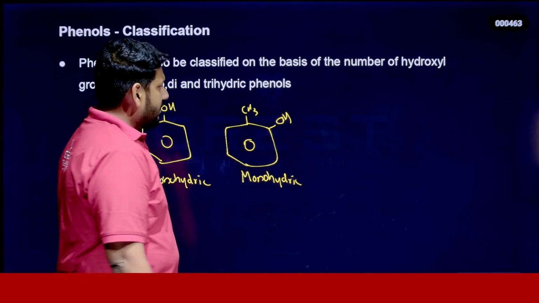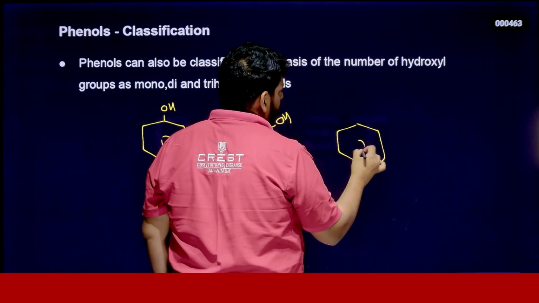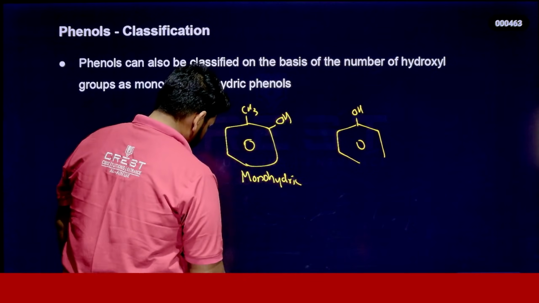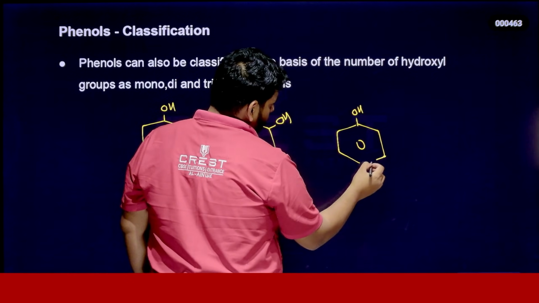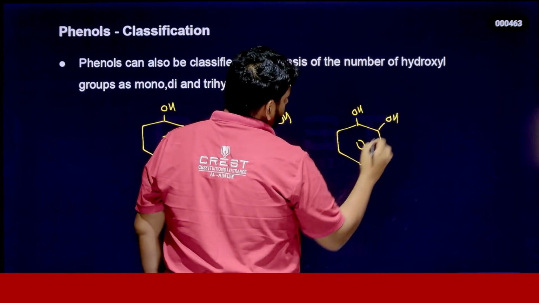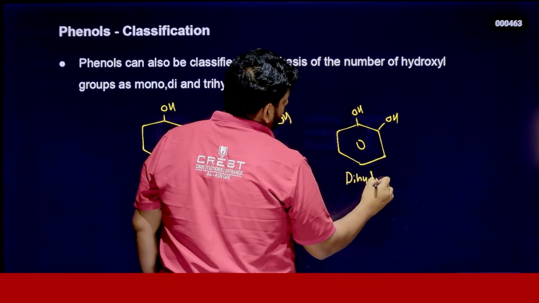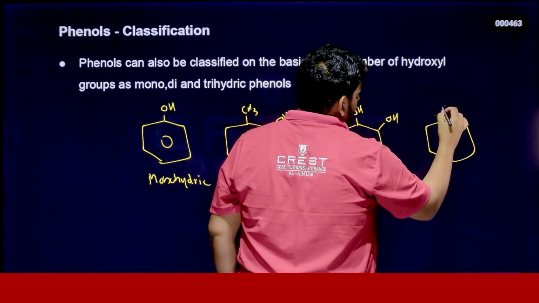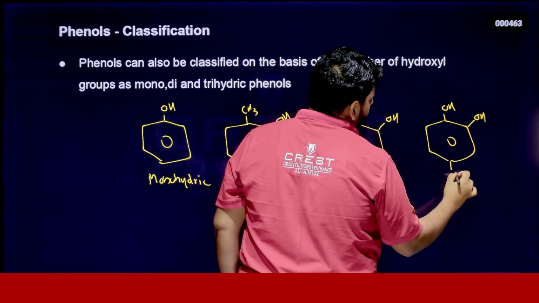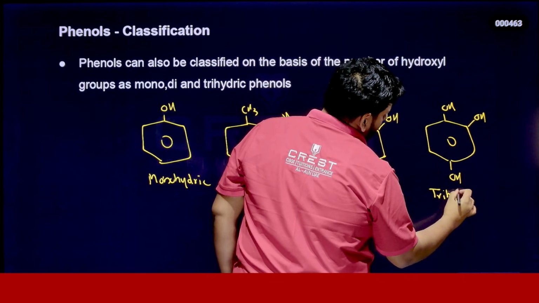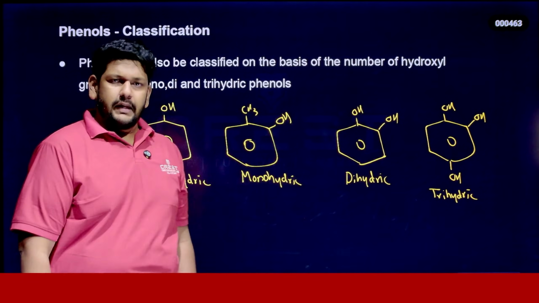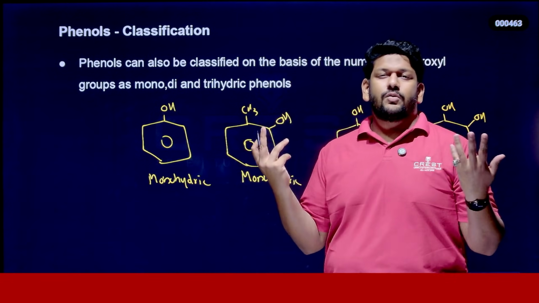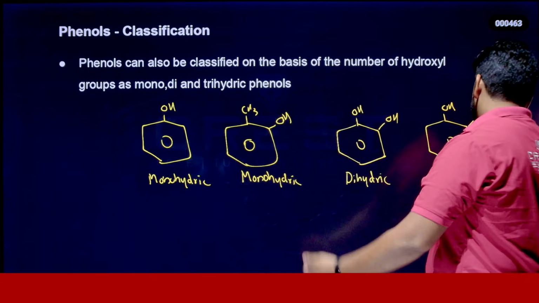And what about this one? This will be dihydric phenol, and this one will be trihydric. You can classify like that. It's very simple, right? If more than 3 OH groups are there, then you can easily call it polyhydric alcohol or phenol. This classification is very simple.